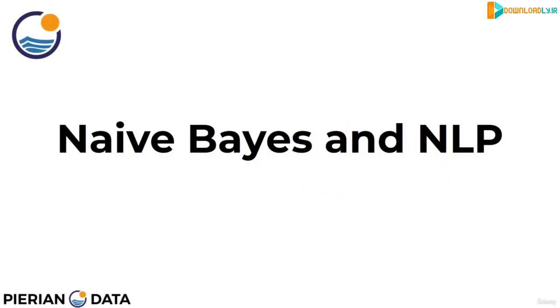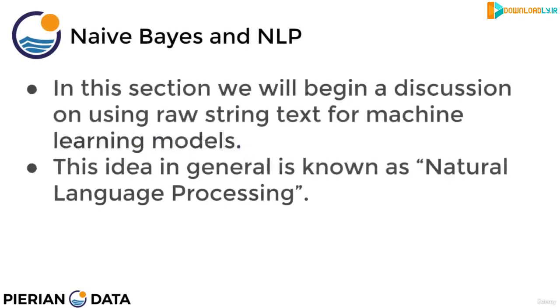Welcome everyone to this section on naive Bayes algorithm and NLP. So in this section of the course, we're going to begin a discussion on using raw string text for machine learning models. And this idea in general of being able to extract useful numeric information from raw string text data is known as natural language processing.